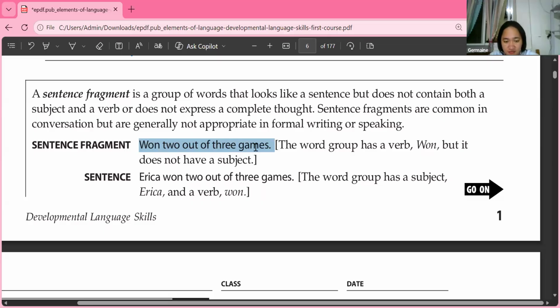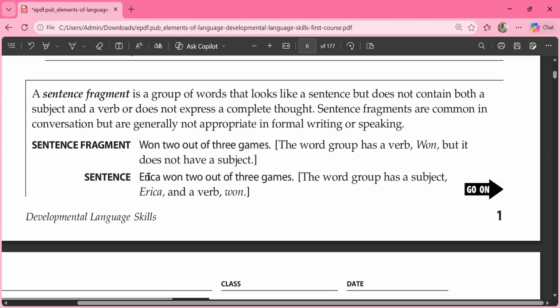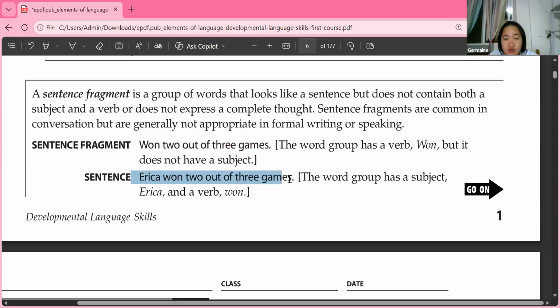Yes or no? No. But if we say 'Erica won 2 out of the 3 games,' do we know who won here? Yes. Who won the game? It is Erica.